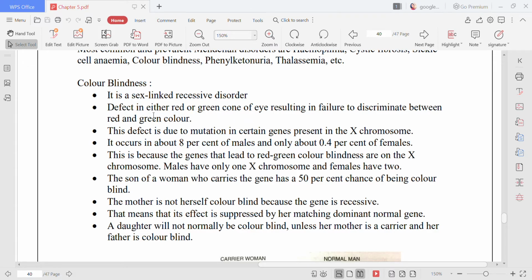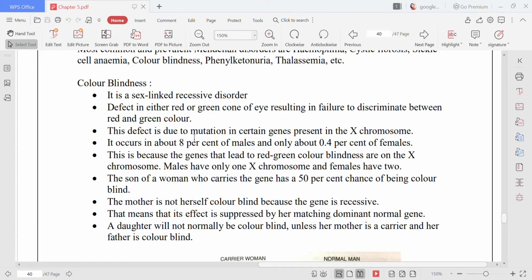So color blindness is a defect in which the red or green cone of the eye has a particular defect, due to which the person is not able to discriminate between red and green color.